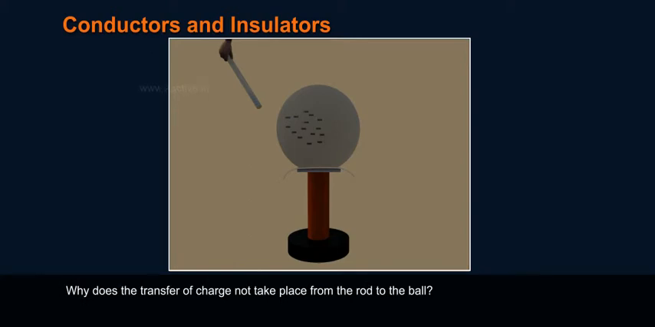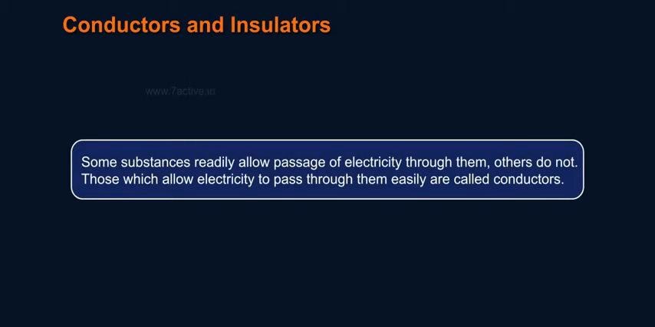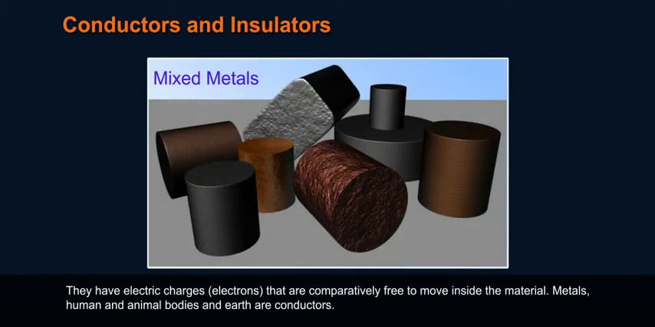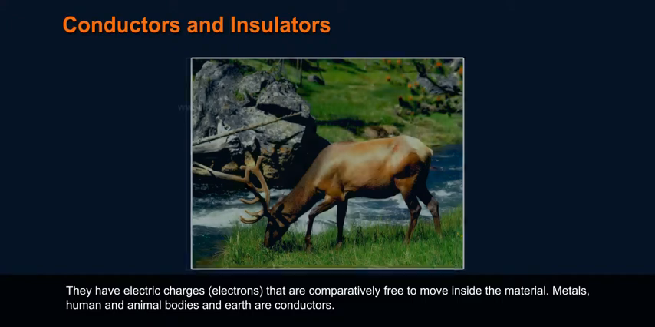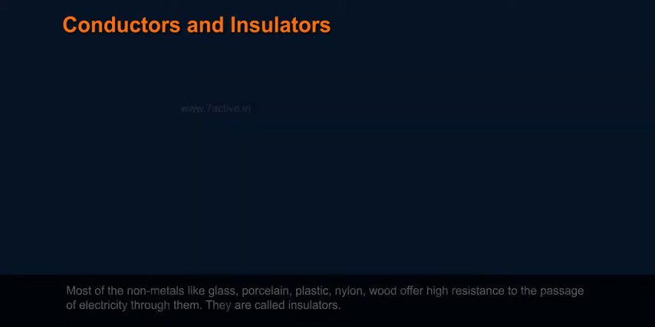Why does the transfer of charge not take place from the rod to the ball? Some substances readily allow passage of electricity through them, others do not. Those which allow electricity to pass through them easily are called conductors. They have electric charges, electrons, that are comparatively free to move inside the material. Metals, human and animal bodies, and earth are conductors.